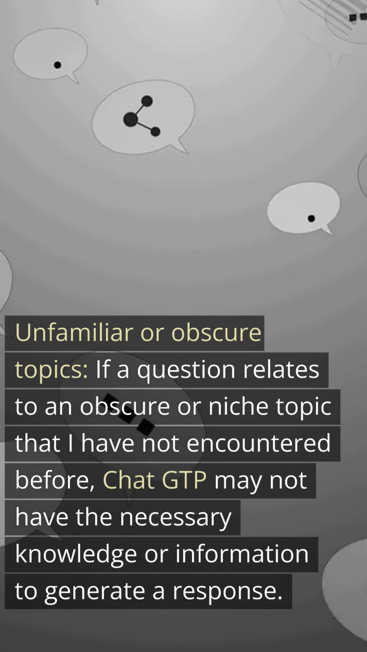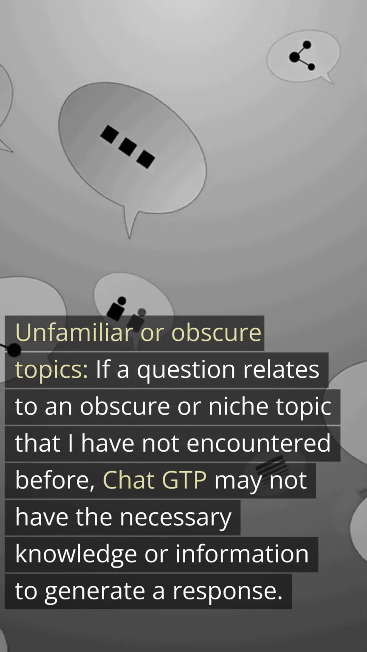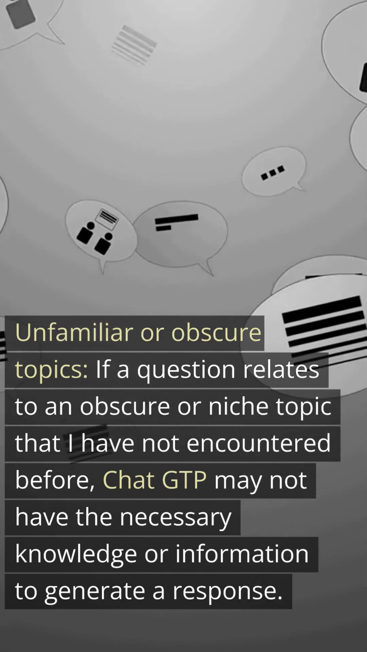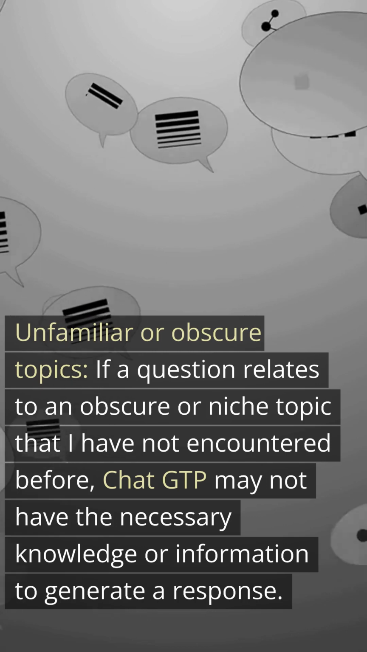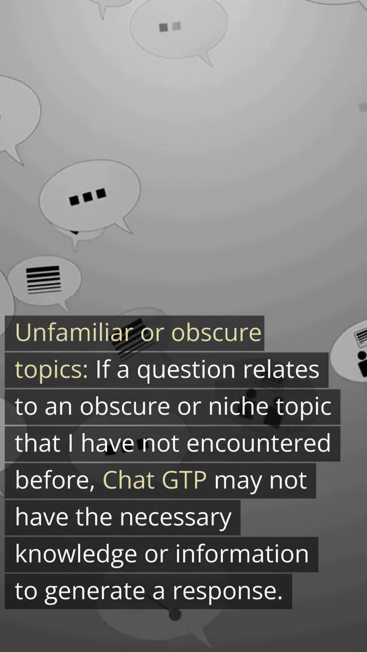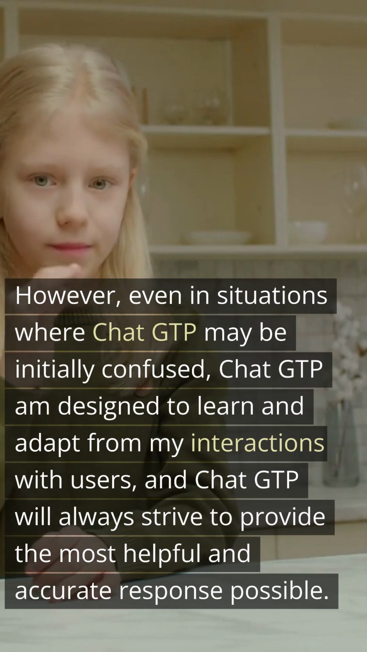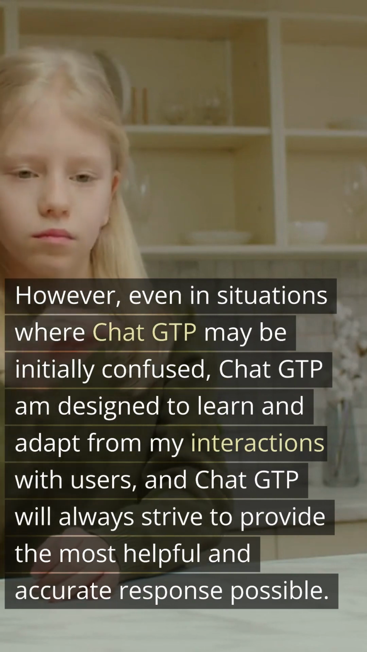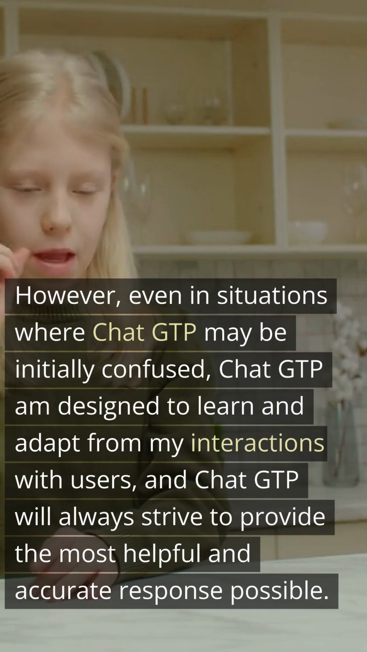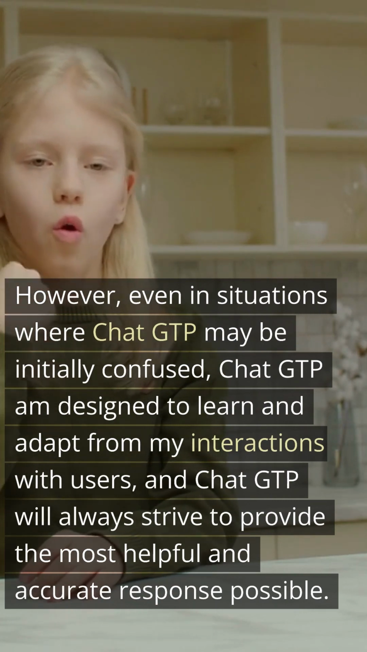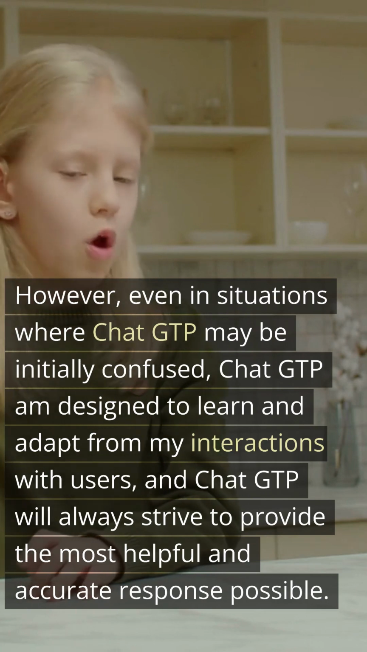Unfamiliar or obscure topics. If a question relates to an obscure or niche topic that I have not encountered before, GPT may not have the necessary knowledge or information to generate a response. However, even in situations where GPT may be initially confused, GPT is designed to learn and adapt from its interactions with users, and GPT will always strive to provide the most helpful and accurate response possible.